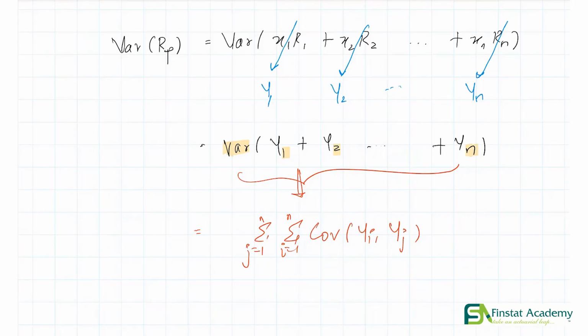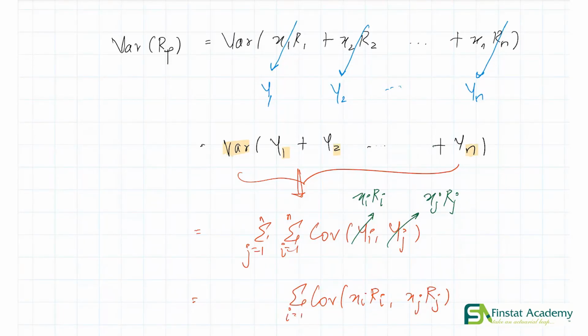Now we simply need to resubstitute the values of yi and yj. Yi will be what? It will simply be xi ri, and similarly yj is simply xj rj. So resubstituting those things gives us what? Covariance of xi ri comma xj rj, where the sum is going from 1 to n for both indices.